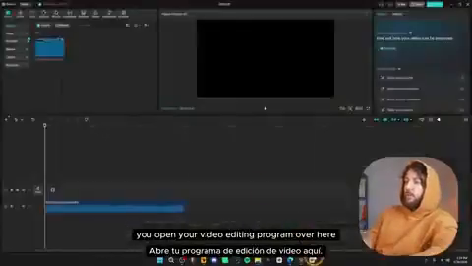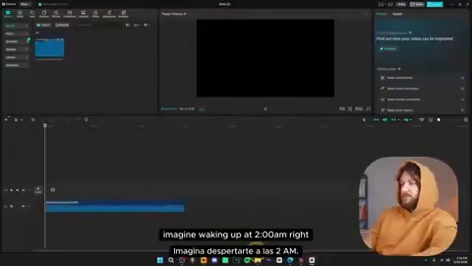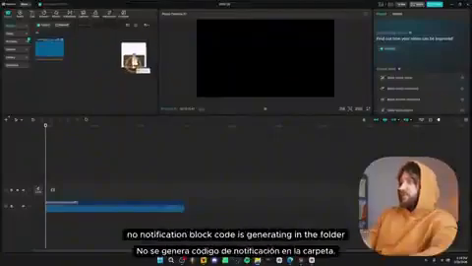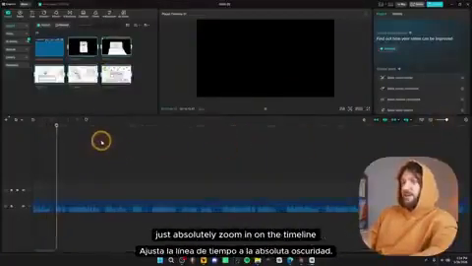You open your video editing program over here, and if I hit play, you can listen to the voiceover. Imagine waking up at 2 a.m. Right? And not reaching for your phone. What you want to do is no glow, all the images, no notification, Claude no Code clock. is generating in the folder. Just absolute zoom darkness. in on the timeline.